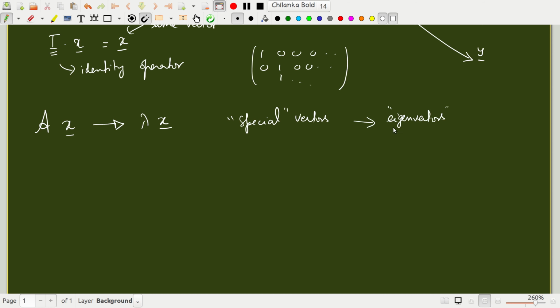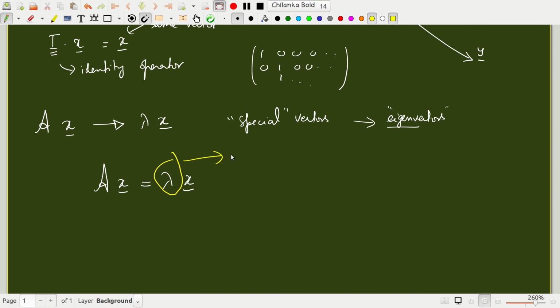The word eigen in German means special, so eigenvector means a special vector. If you have a matrix A and I operate it on the special vector, the eigenvector x, I get back the same vector multiplied by a scalar lambda. That scalar is called the eigenvalue.